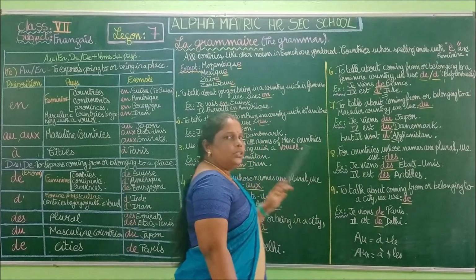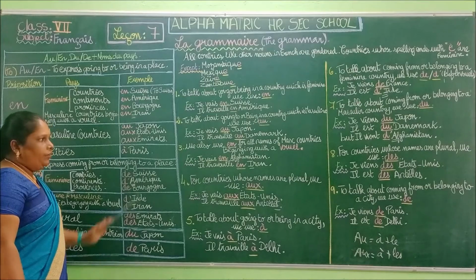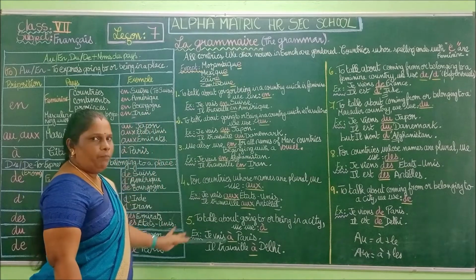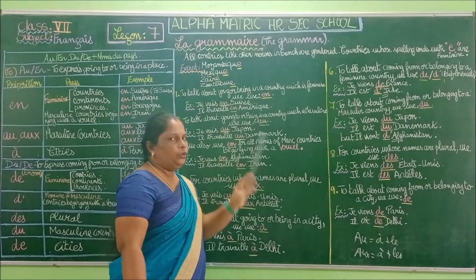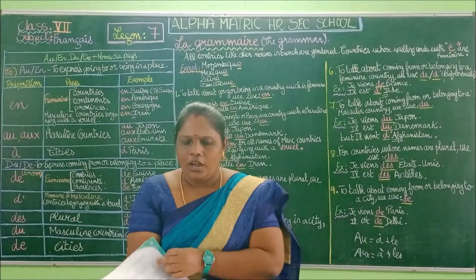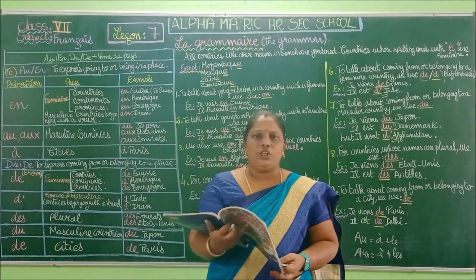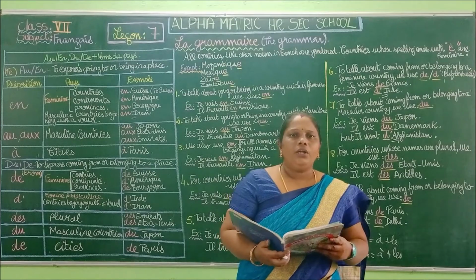Okay, so this is the grammar that we learned today, and we have some examples regarding the grammar. Okay, so why we gave you this example? So you have to turn to page 62. You have exercise number 1 and 2.